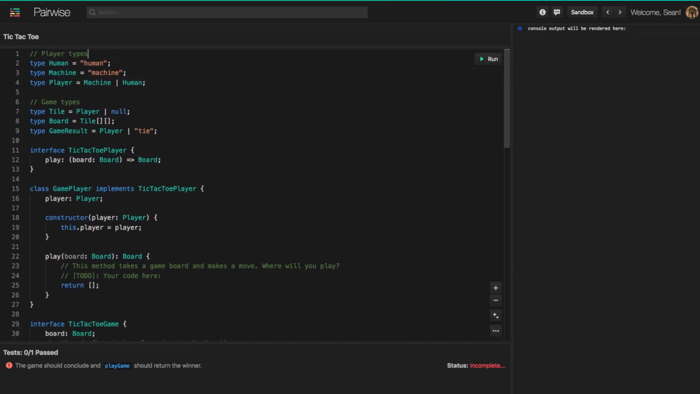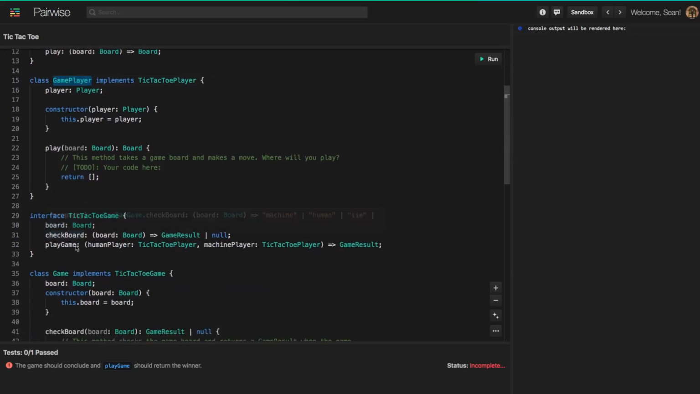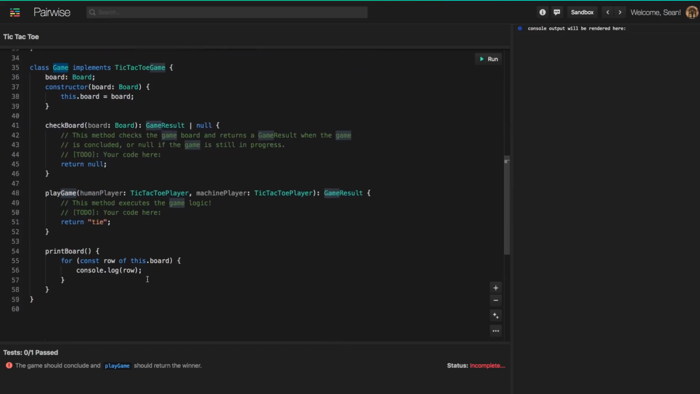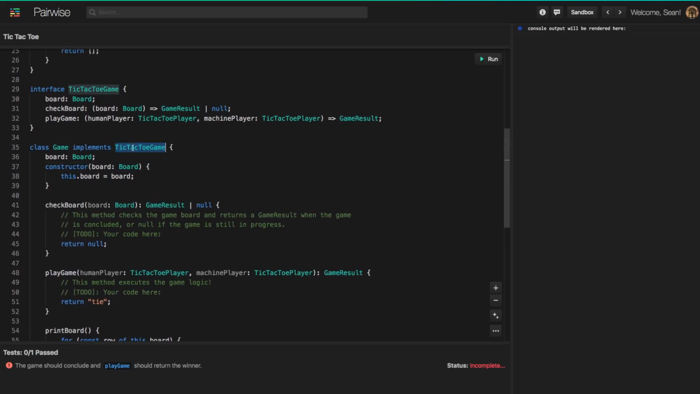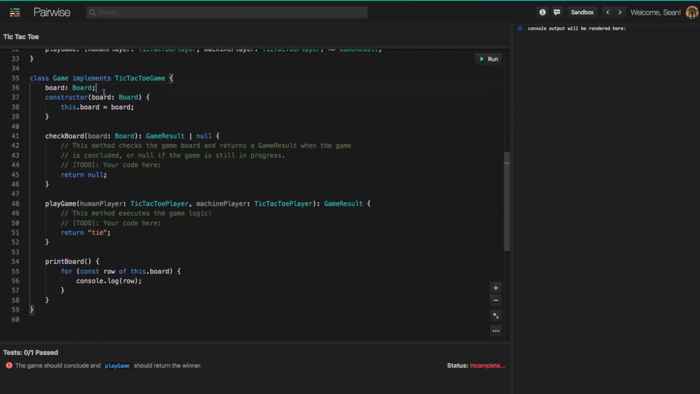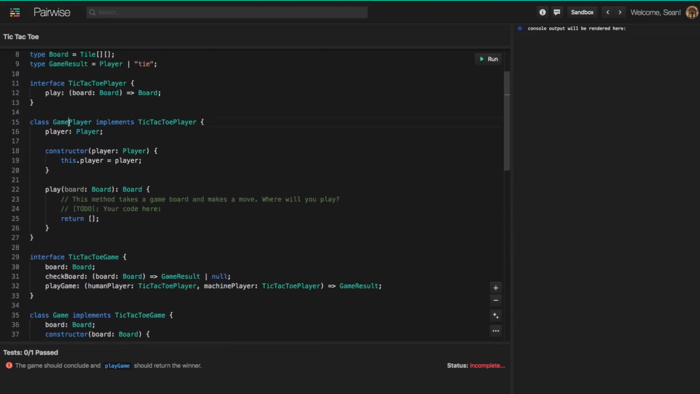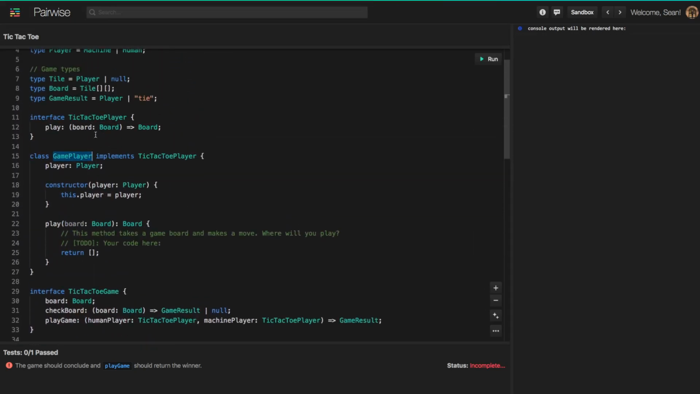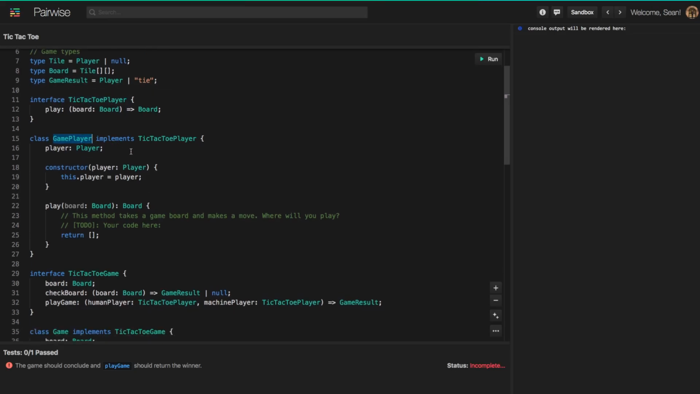So we have these type definitions and we also have two classes which have been created: a game player class and a game class. The idea here is that the game class, which implements this tic-tac-toe game interface, is going to be responsible for actually executing the logic for the game. And the game player class, which implements this tic-tac-toe player interface, is going to represent one of the players in the game.